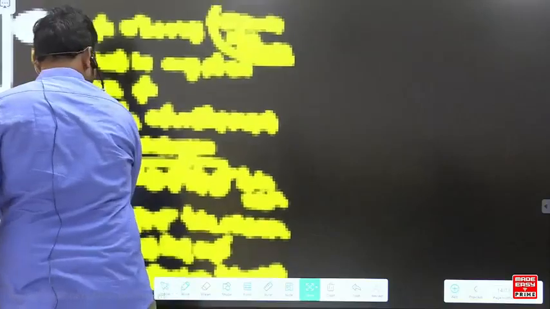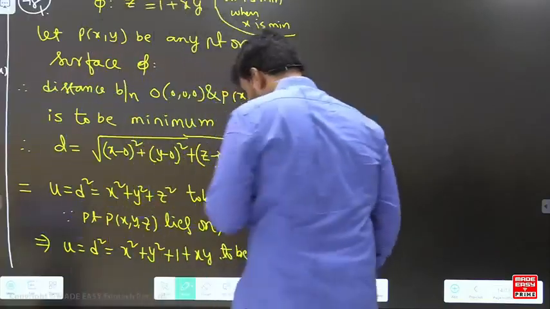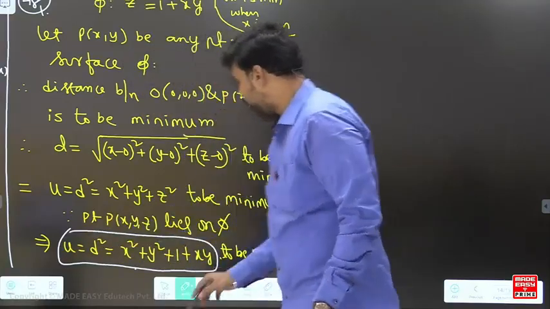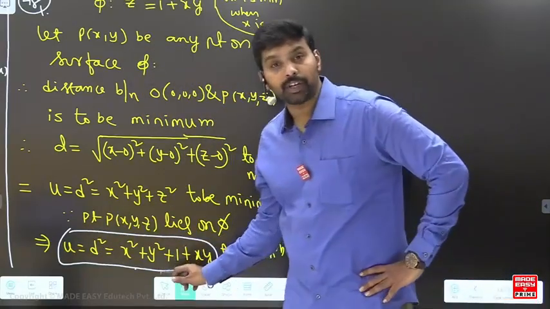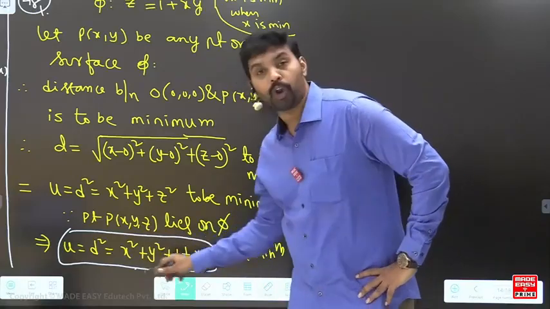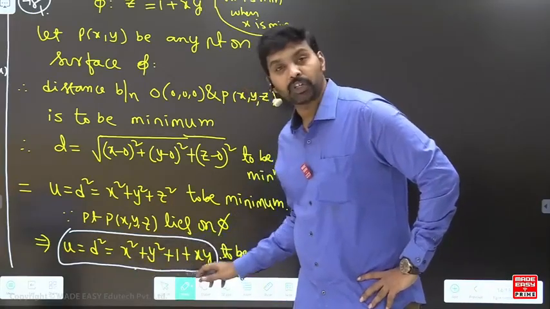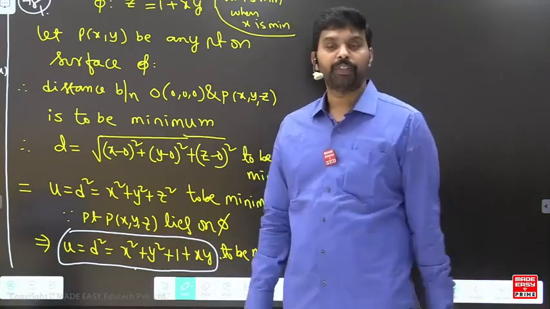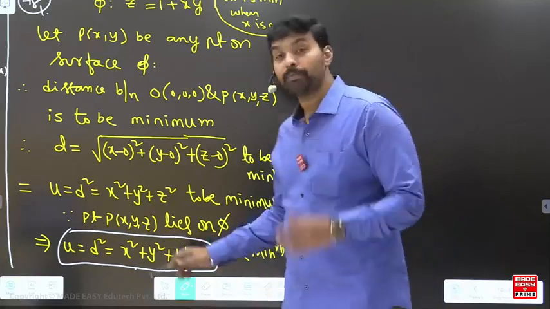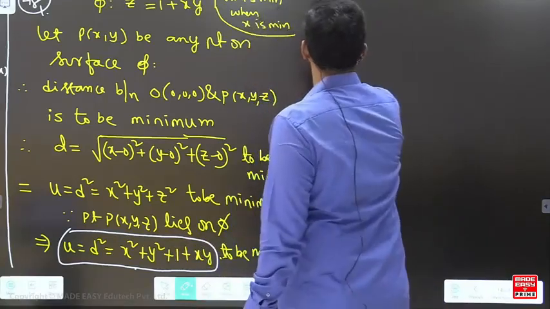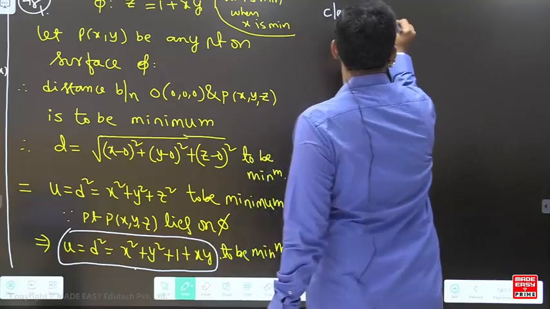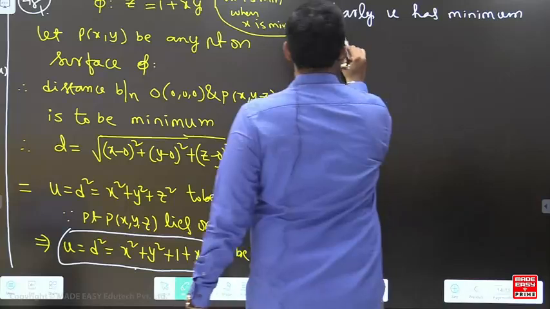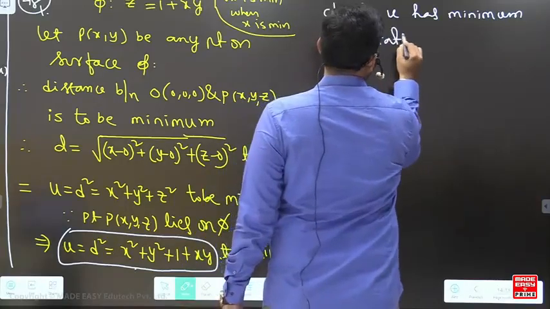I hope you understand this point. Now look at this carefully. It is a second degree polynomial, and the x square coefficient and y square coefficient are both positive. That means it has a minimum, and the minimum is at the stationary point. So clearly u has its minimum at the stationary point.